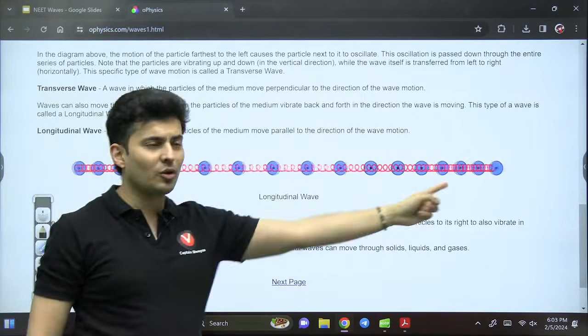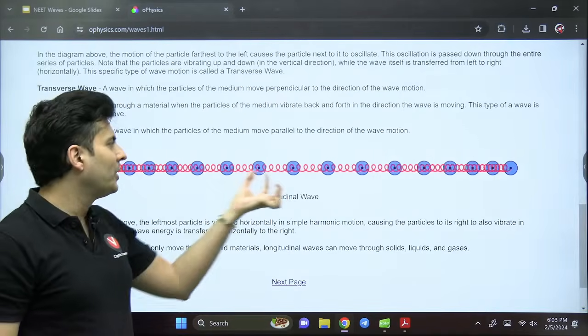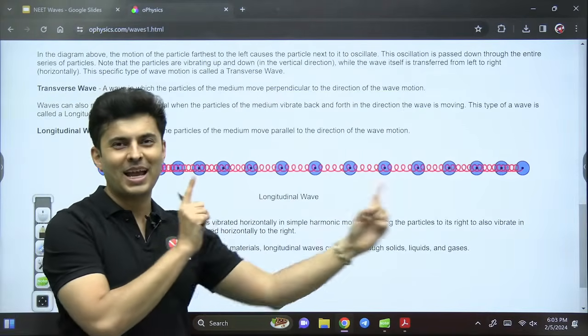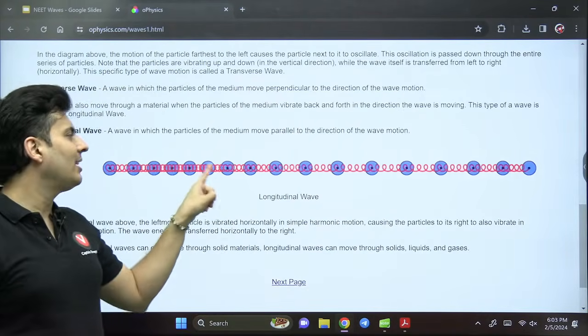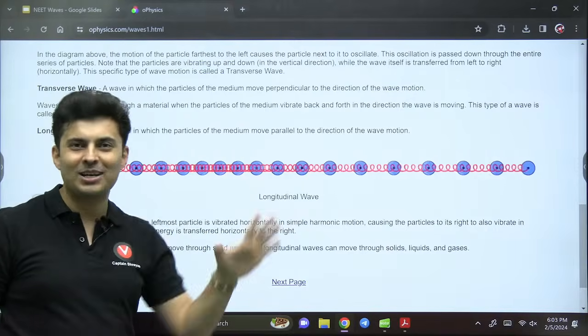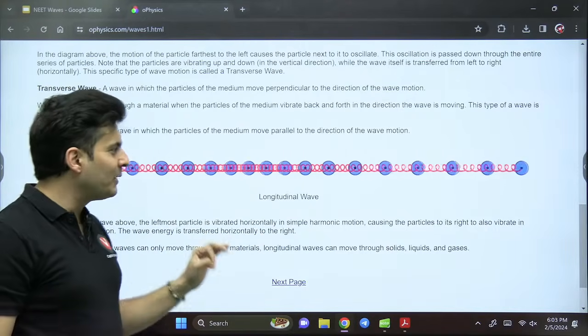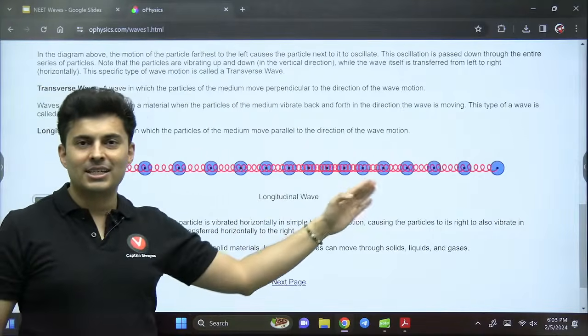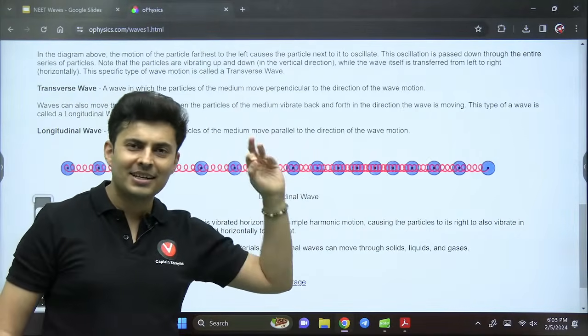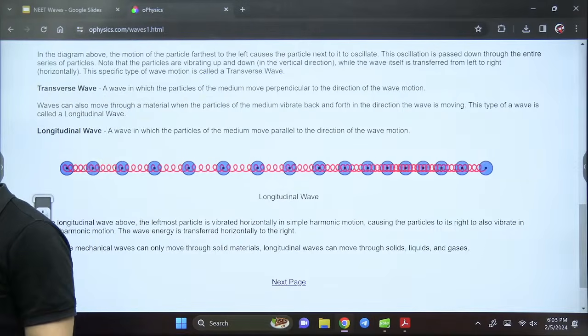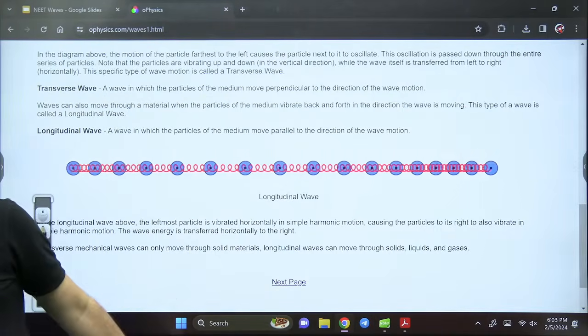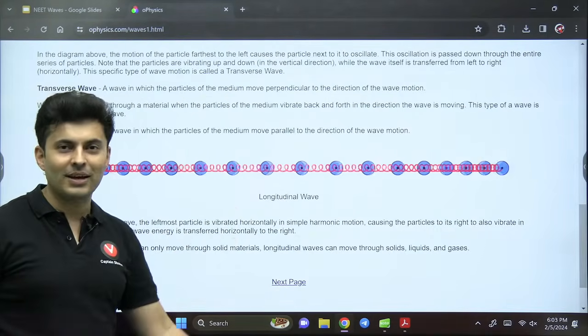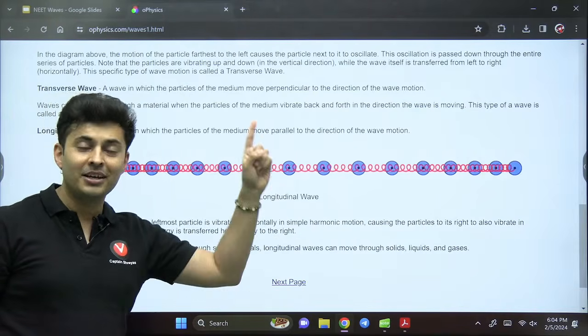Notice how the energy is going like this. The particles are going back and forth, back and forth. So again, inertial and elastic properties both are present in this mechanical wave. And you can see the energy travels in the same direction as the motion of the particles. Hence, it is longitudinal. So what are they called now? Compressions and rarefactions.